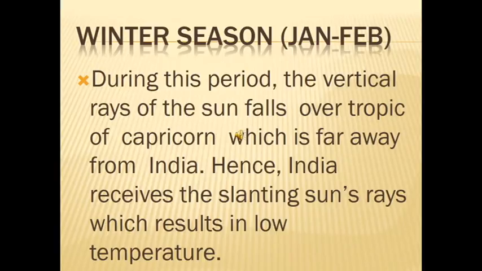During this period, the vertical rays of the sun fall over the Tropic of Capricorn, which is far away from India. Hence, India receives the slanting sun's rays, which results in low temperature. So, in winter season time, India gets only the slanting sun rays. It is not getting the vertical sun rays. That's why in winter season time the temperature is very low.